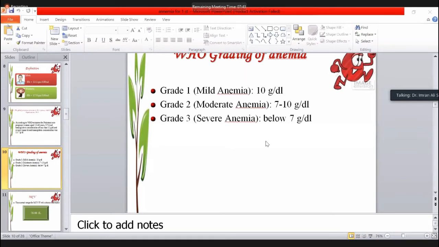So mild anemia will have no symptom or the symptom at the exertion. The moderate anemia will have the symptom at the rest, like the resting tachycardia. The severe anemia, these are the symptom like the cardiac failure or the edema, pitting edema over the feet, even at the resting stage. In the severe anemia, patient cannot do even the very simple work like buttoning, unbuttoning of the dress. In the grade 2 or moderate anemia, patient can't walk about 2 to 3 meters even.